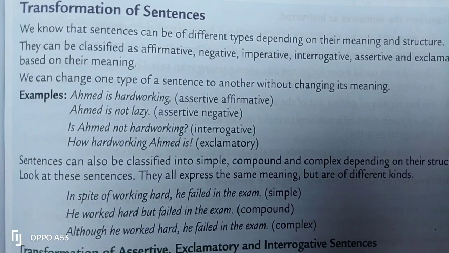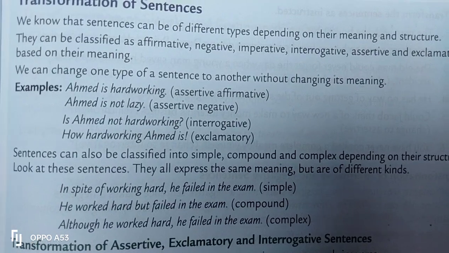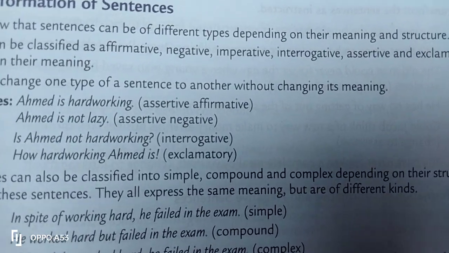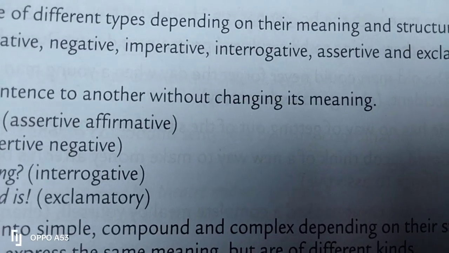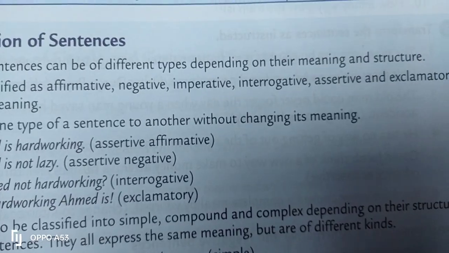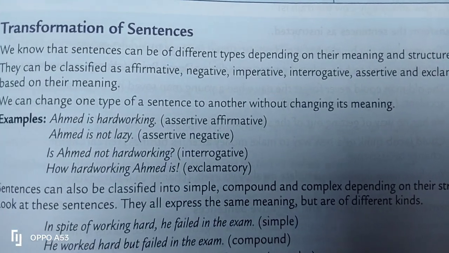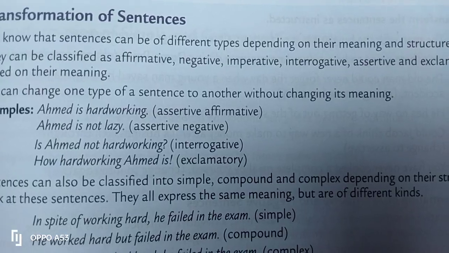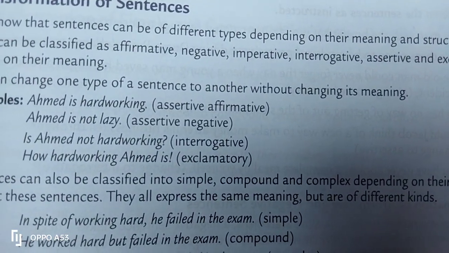We can change one type of sentence to another without changing its meaning. Here, students, you have to focus on this phrase given here: without changing its meaning. That is ultimately the meaning of transformation. You transform one sentence to another structure without changing its meaning.